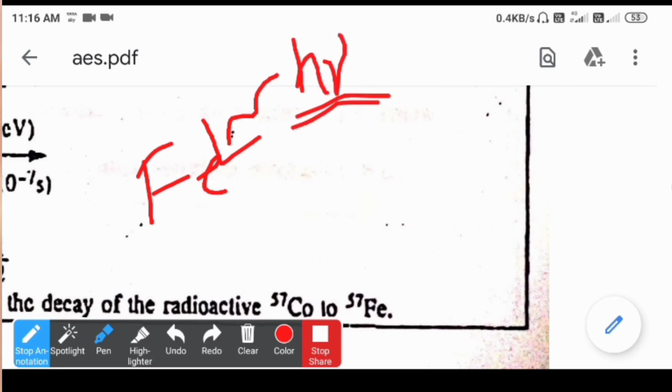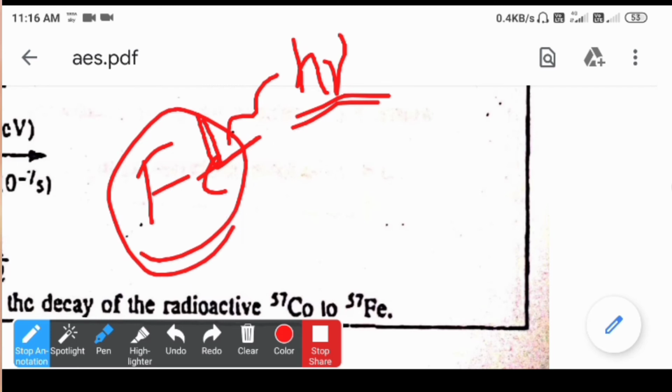So once we have the iron sample material, we can make these radiations incident on the unknown sample of iron, and we record the spectra. Once we make this radiation incident on the iron, there are two phenomena that might occur.